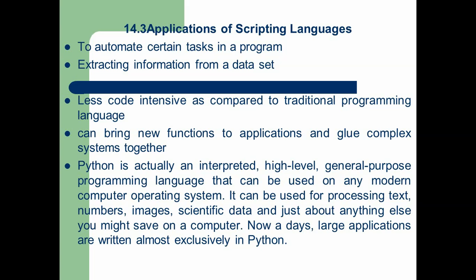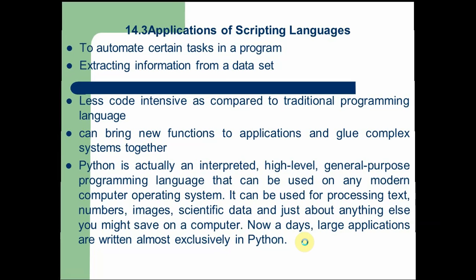Next, Python is actually an interpreted, high-level, general-purpose programming language that can be used on any modern computer operating system. It can be used for processing text, numbers, images, scientific data, just about anything else you may save on your computer. Nowadays, large applications are written almost exclusively in Python. So this is the important application of scripting languages.